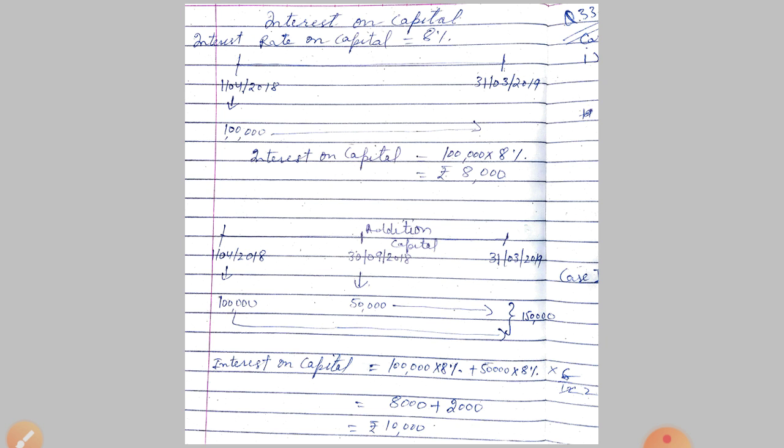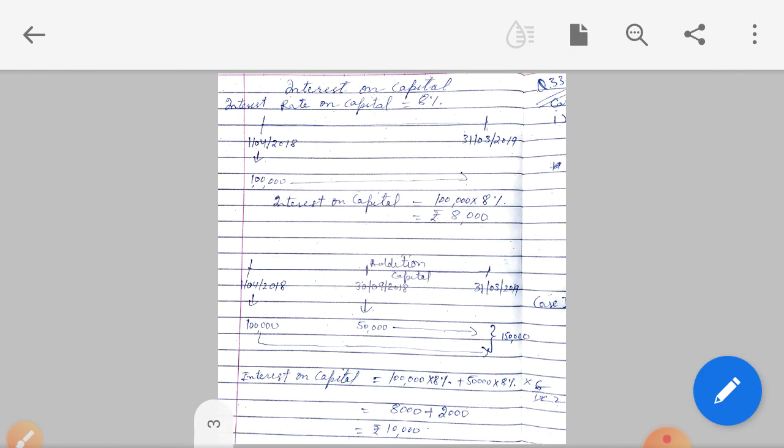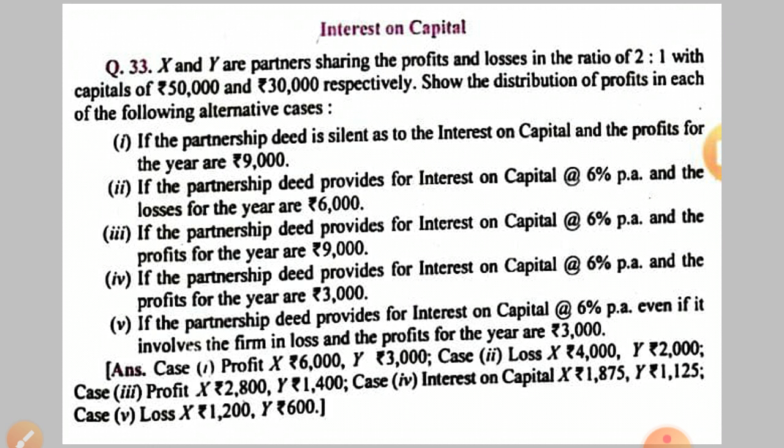If it is mentioned in the question that it is a charge against profit, all expenses not related to the partner are charged against profit, like interest on partner's loan is a charge against profit. Okay, in a similar way, rent paid to partner's premises is a charge against profit. Appropriation of profit items are the ones that come in the P&L appropriation account. So interest on capital comes in profit and loss appropriation account, so it's an appropriation of profit.